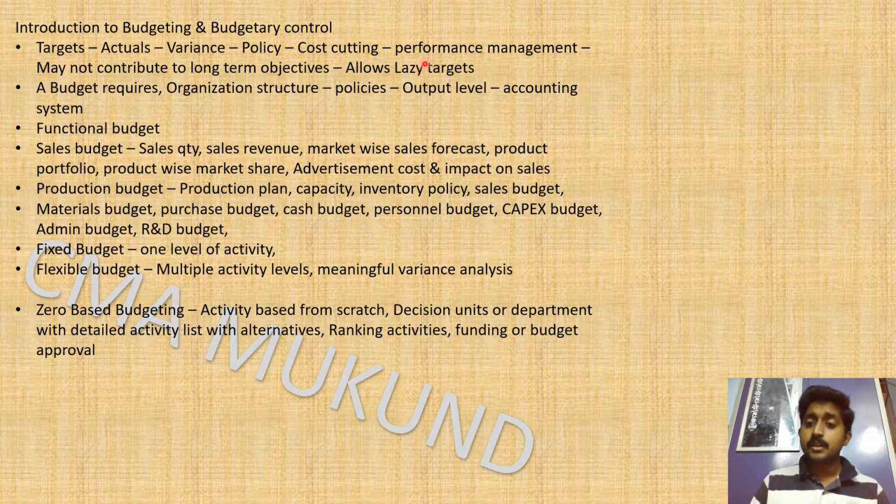The next thing is performance management. When the targets are approved, we have to achieve the target by the year end. The yearly target will be broken down into quarterly targets and half-yearly targets, and for the respective department, the performance management system will be there under the control of HR, and they have to achieve their budget for the activity. So if you are responsible for the engine shop, then the engine shop will have a budget for the year approved by the top management, and you have to meet that budget at any cost.